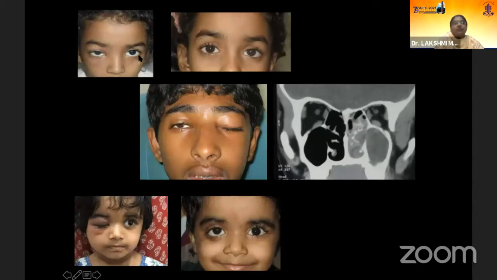This child just improved with conservative treatment. I generally like to admit the child and give all the adults 5 to 7 days of IV antibiotics. On day 2 or day 3, start steroids to decrease the morbidity to the nerve. And in case it's not responding to IV, then we'll have to go in and drain the sinuses. And we should not wait for too long.